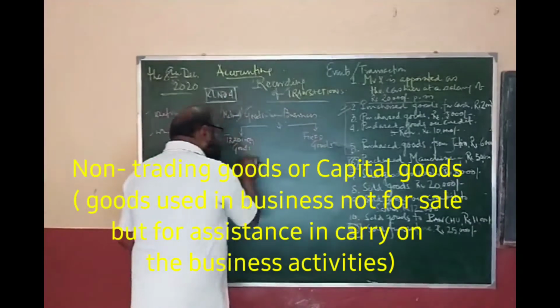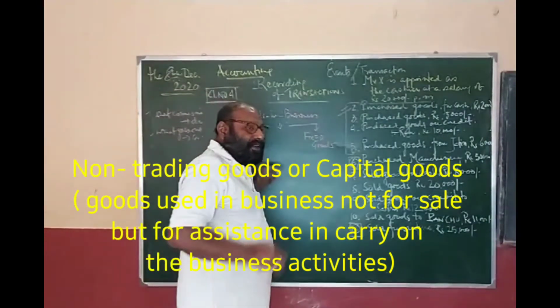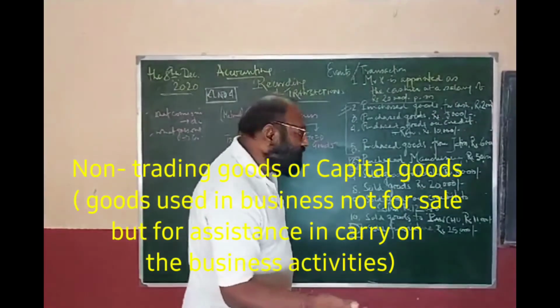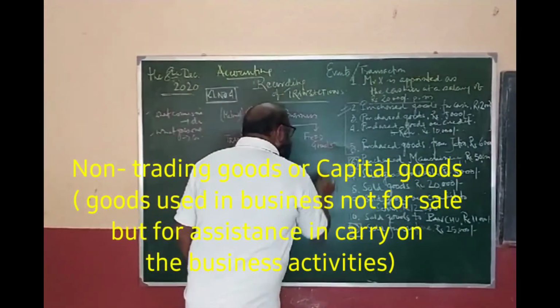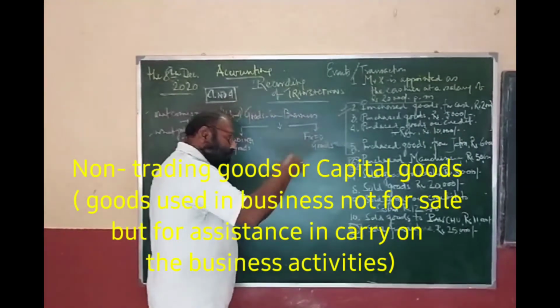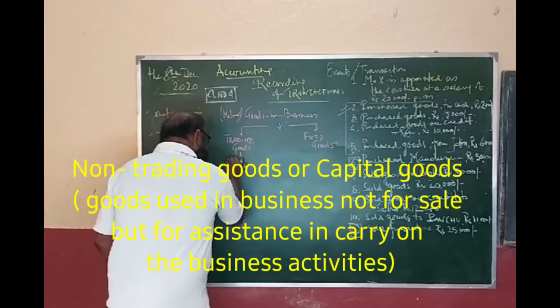So there are two types of goods. One is trading goods, with which I am carrying on my business. That is my business goods. And the other ones are fixed goods, which are used repeatedly. So this is known as recurring.